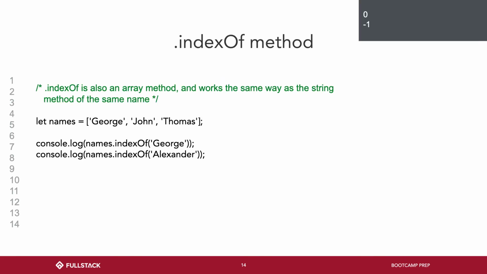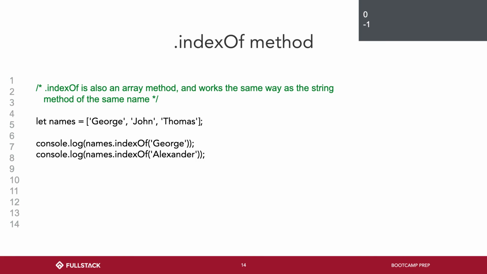Oh, I forgot to show you indexOf. I forgot because it's also a string method, and I shouldn't have to remind you guys how to use this. You can use this on arrays as well. Nice, right? However, instead of looking for characters, now we could look for entire things, right? We put the whole string George in here, we put the whole string Alexander in here, and we get a 0 and a -1.